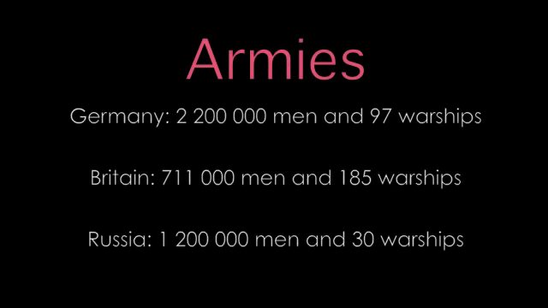And here we go. This is how the armies were distributed when the war broke out. As you can see, Germany had by far the biggest army with 2,200,000 men, and then came Russia with 1,200,000 men. But even though Russia's army was smaller than Germany's, it was the one that was growing the fastest, and it was usually referred to as the steamroller, because once it started growing, it wouldn't stop. Britain had the largest navy with 185 warships, but then came Germany with 97 warships. The other powers in Europe had armies as well, but these were the most significant ones.